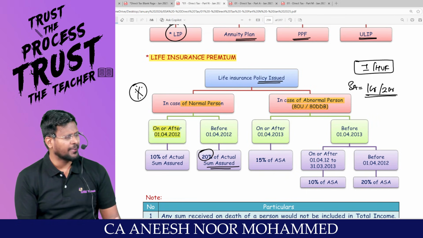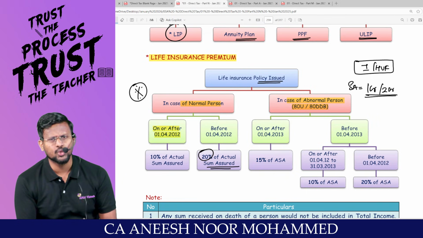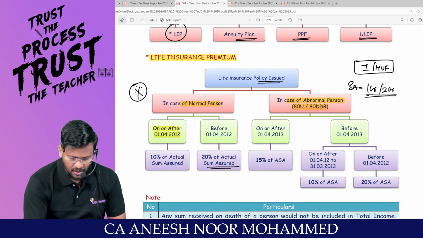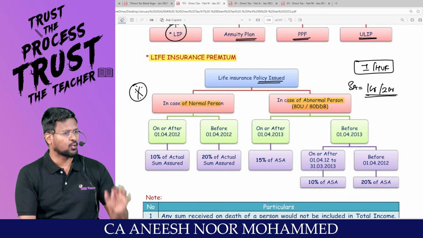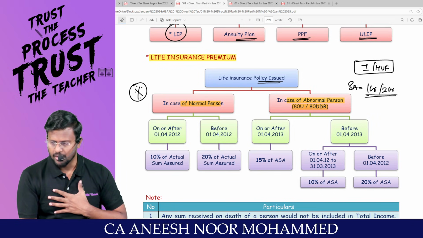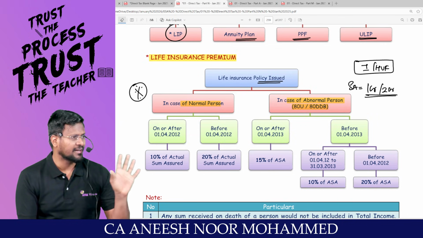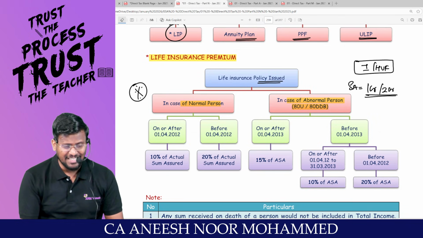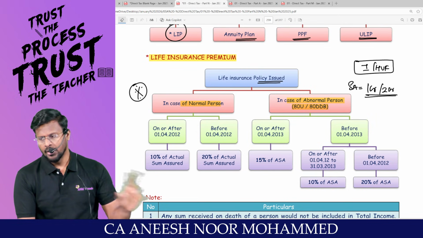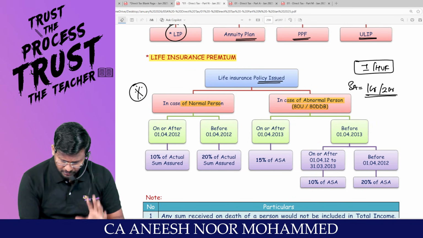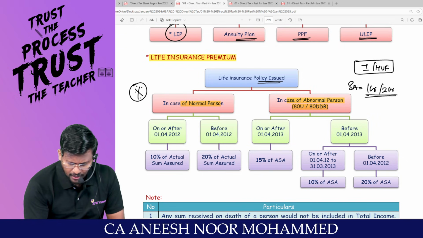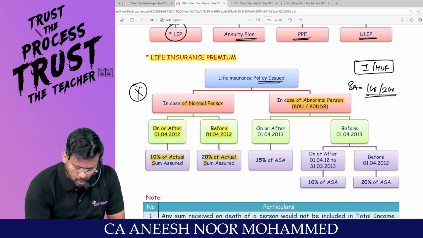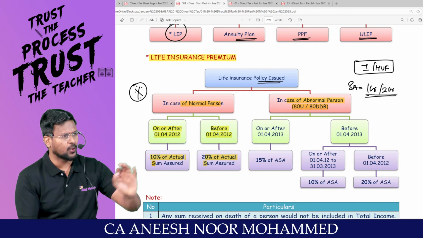But government came up and said, why this much deduction we are supposed to give? We won't give this much deduction. We will give only 10% of the sum assured. That's what, on or after 1/4/2012, my dear lovable students, you are entitled to claim only 10%. That means after 2012, government restricted the deduction from 20% to 10%. So before 1/4/2012, 20% of the sum assured, whereas on or after 1/4/2012, 10% of the sum assured. Are you all really with me?